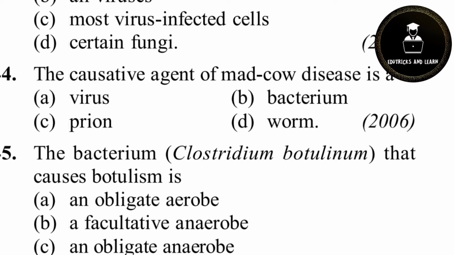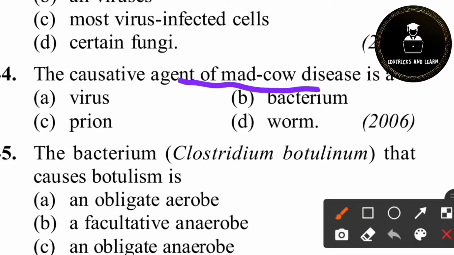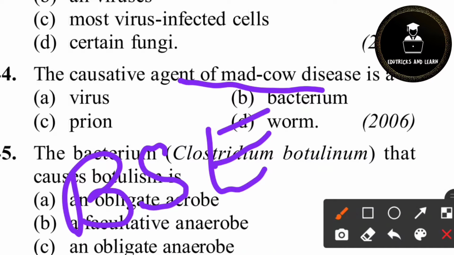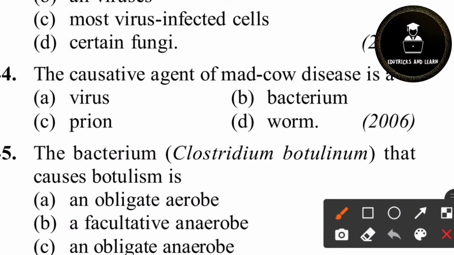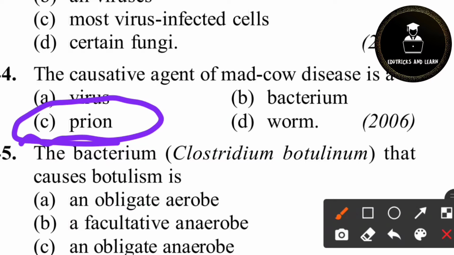44th question. The causative agent of mad cow disease is... What is meant by mad cow disease? Mad cow disease is the common term for bovine spongiform encephalopathy, BSE. We call this BSE. What is BSE? BSE stands for bovine spongiform encephalopathy. So it is a neurological disorder of cattle. So it is the easiest question. It is caused by prions. What are prions? Prions are proteinaceous agents which cause diseases.